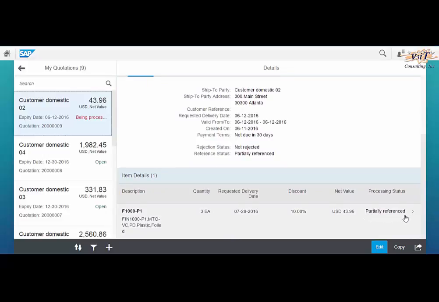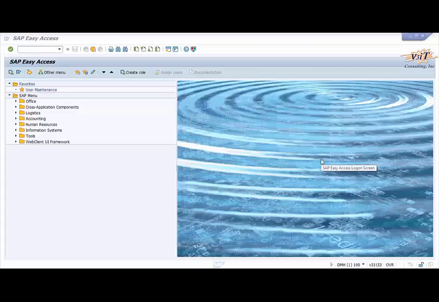We will create one more sales order in the SAP with reference to the remaining quantity and check the status of the quotation.